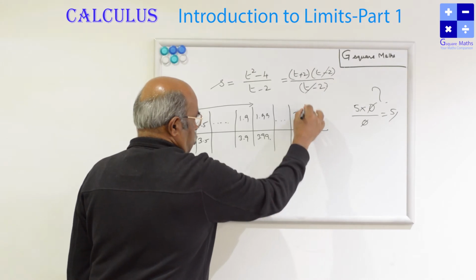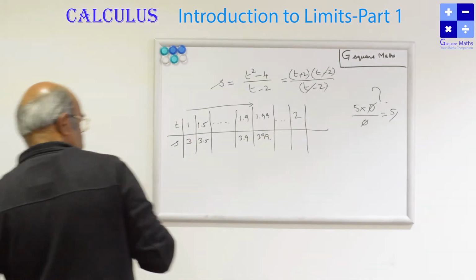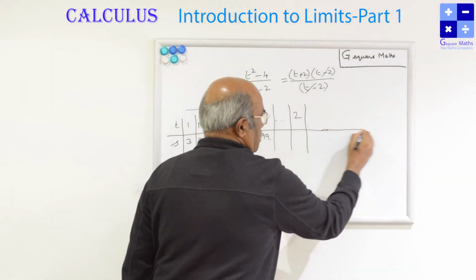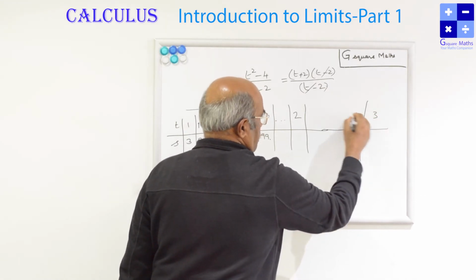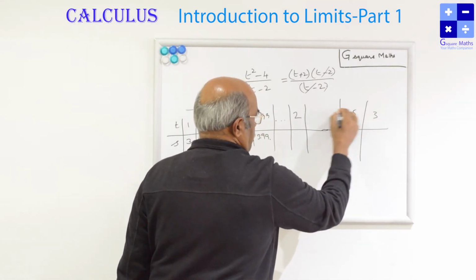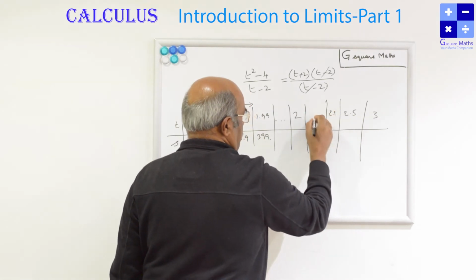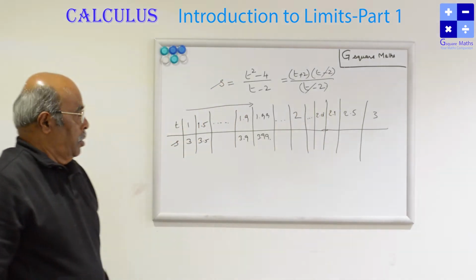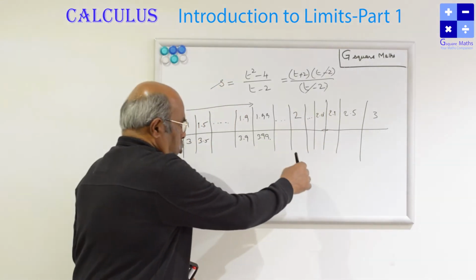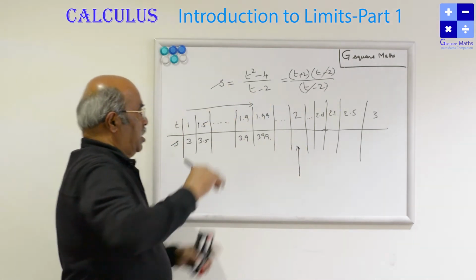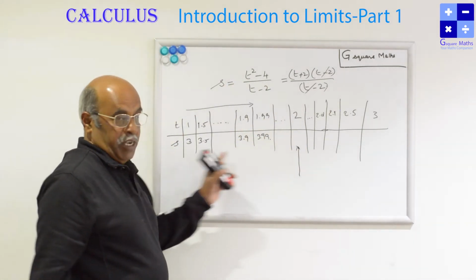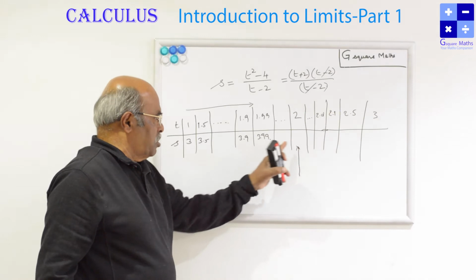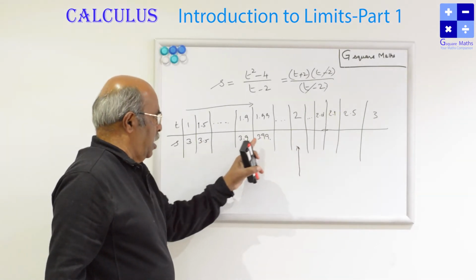This is when t is equal to 2. So the question is, when t is equal to 2, what is the speed of this object from this equation? That's what we are calculating. As t approaches 2, the value is tending to somewhere. 3, 3.5, 3.9, 3.99.